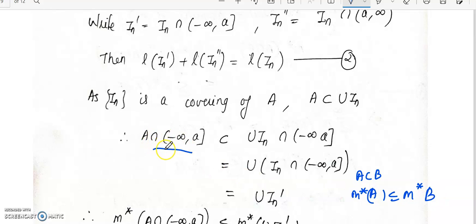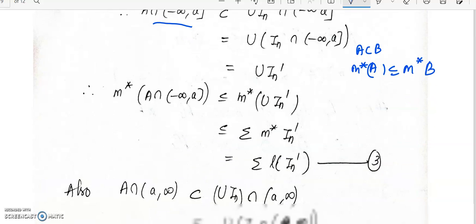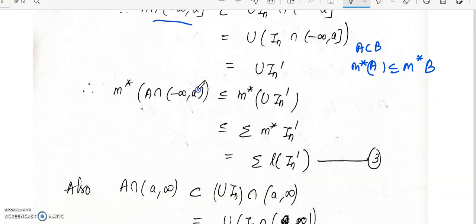So here we have that A intersection minus infinity to A is contained in union I n dash. So M star of A intersection minus infinity to closed A will be less than or equal to M star of union I n dash, and this is again less than or equal to M star of union I n dash. The I n are intervals.